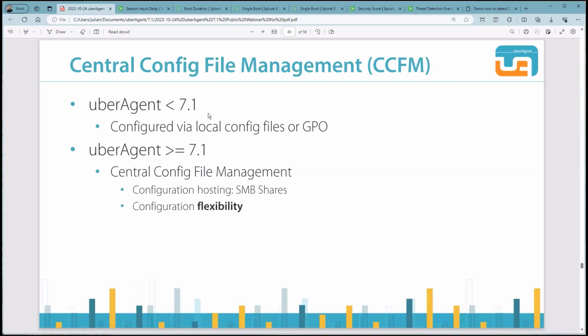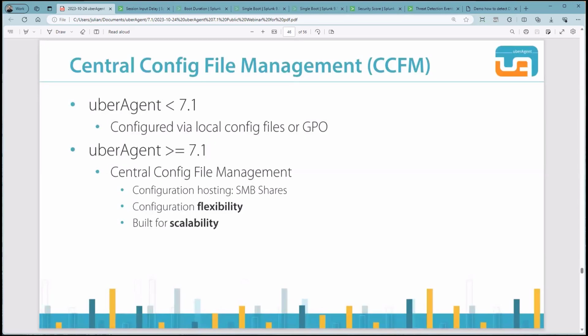CCFM offers great configuration flexibility. Different types of machines may need different UberAgent configurations. With CCFM, endpoints can be pointed to the most appropriate configuration file share depending on location, department, or other properties. CCFM also supports configuration assignment by agent version.